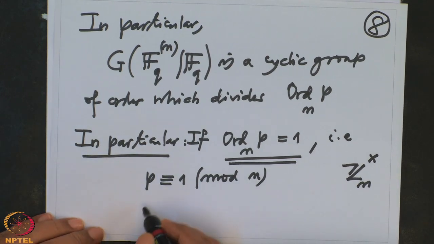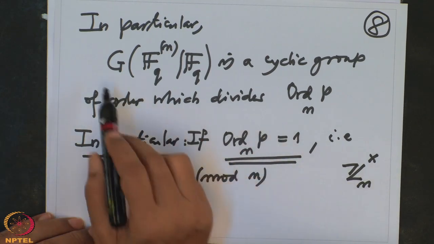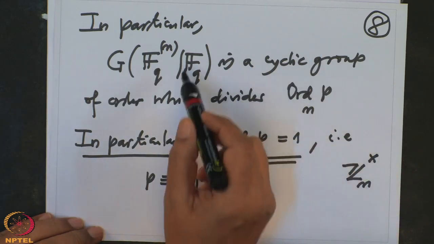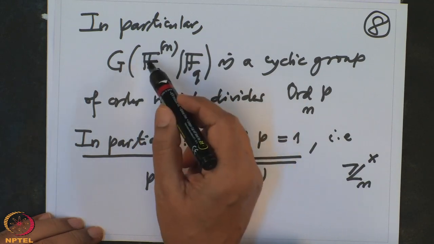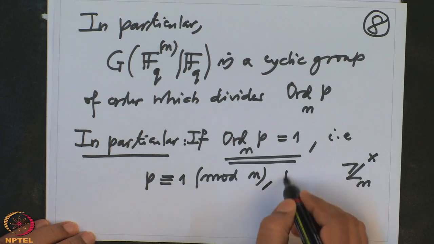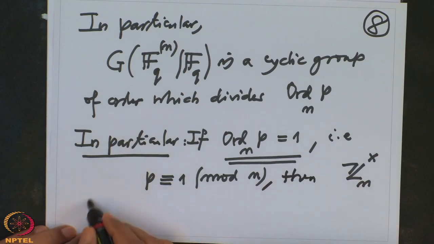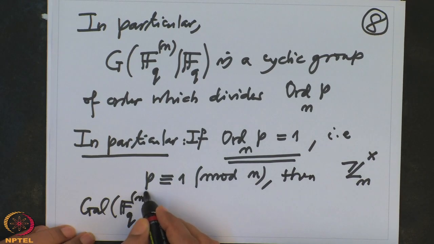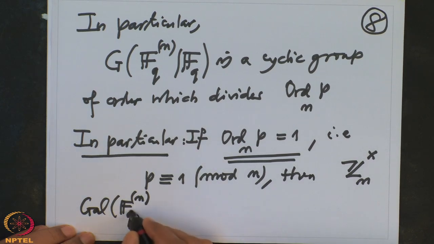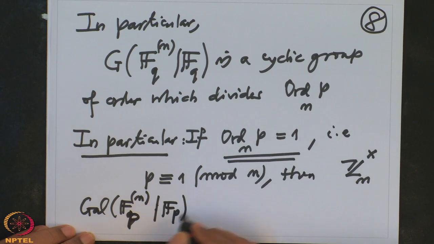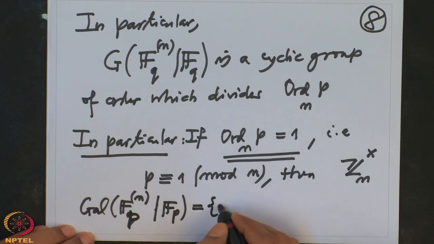So in this case, the order of the Galois group, which is a divisor of this order, but this order itself is 1, so the Galois group has order 1. That means these fields are equal. So the Galois group of F_{p^n} over F_p has to be trivial.